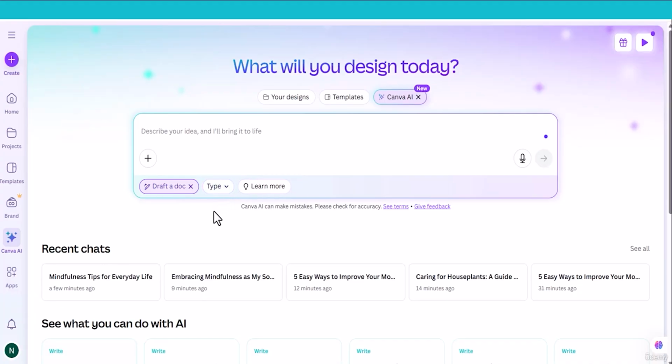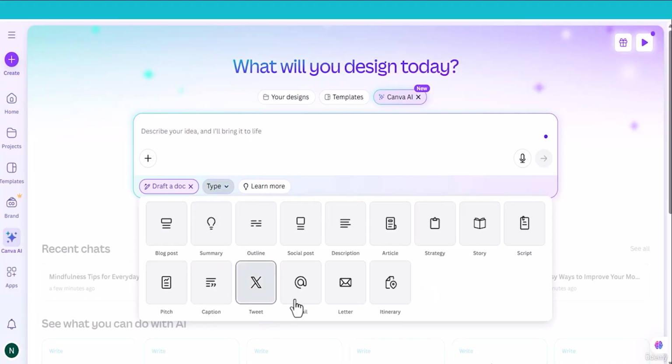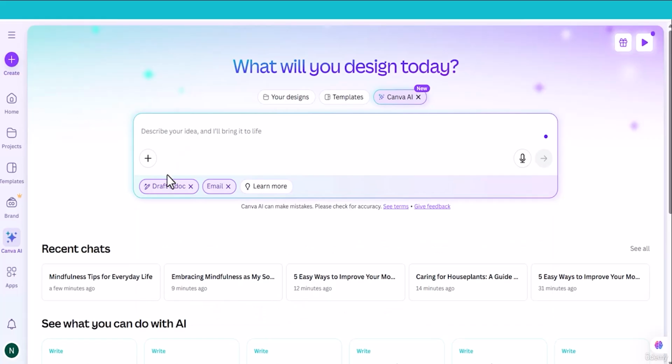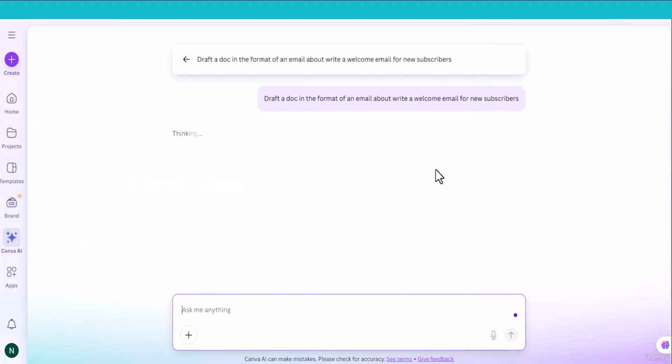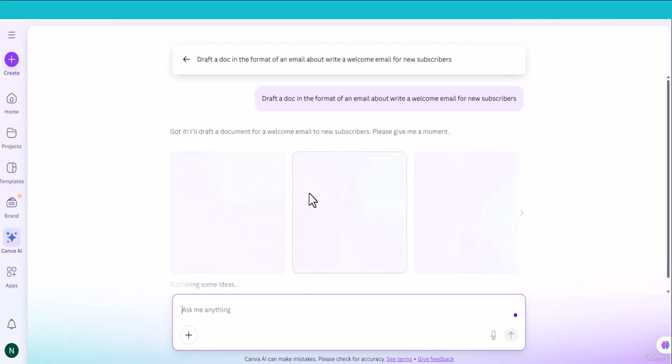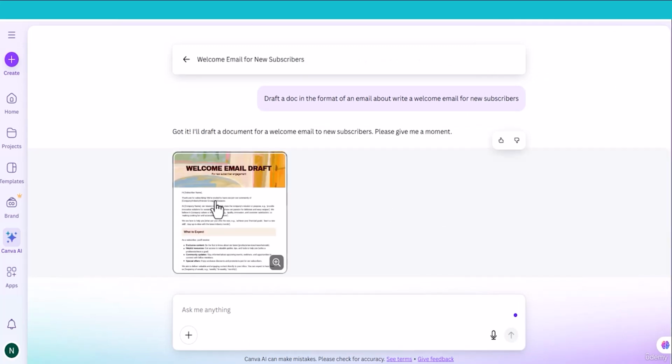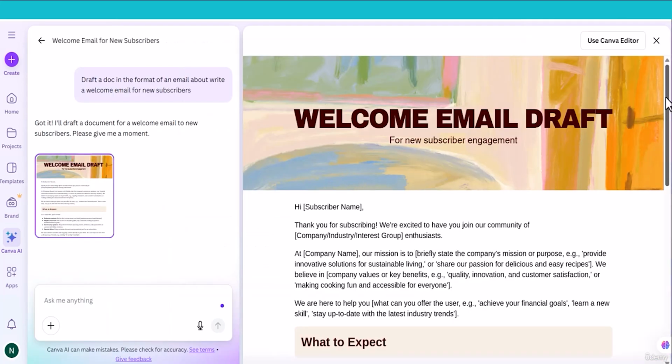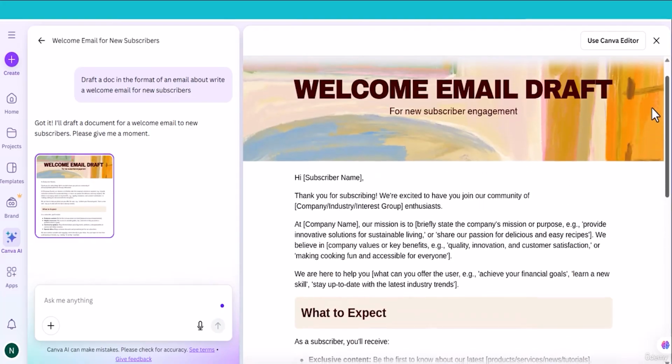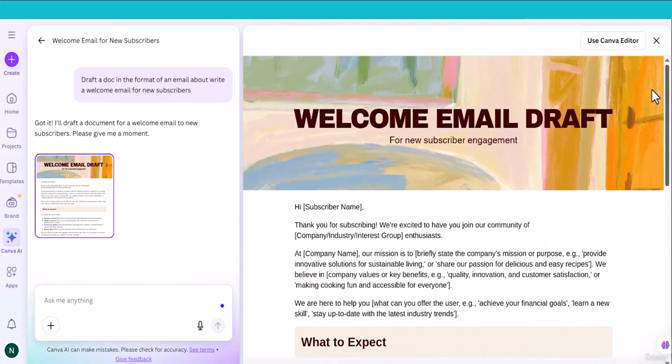With a drafted doc you can write email. So let me write a prompt. Write a welcome email for new subscriber. Let's see what magic Canva pulls out of the hat. Here is the email draft, so you can create email with Canva AI.